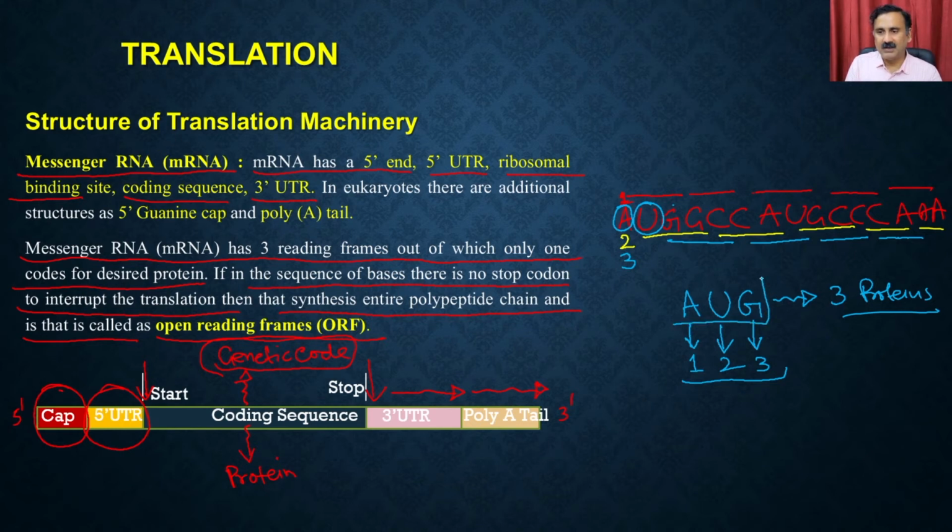This combination of triplet is called the genetic code, because it gives you the information about which amino acid it is going to code for, and that's how it is called the genetic code. So let's discuss the genetic code.